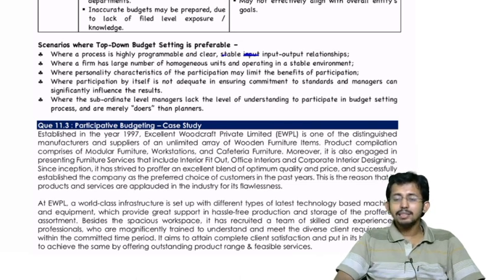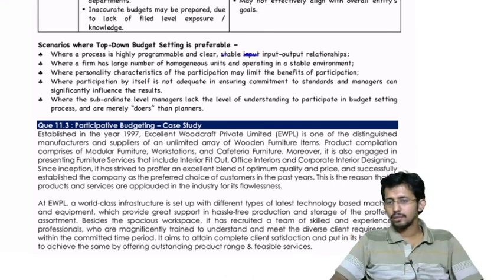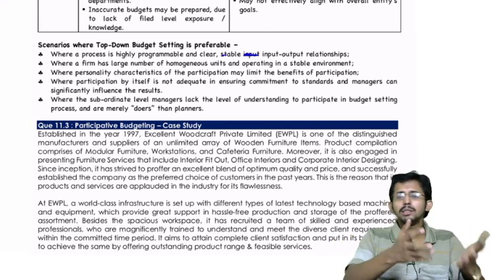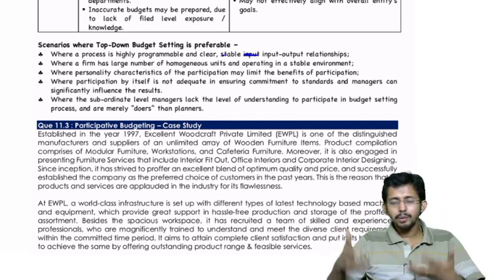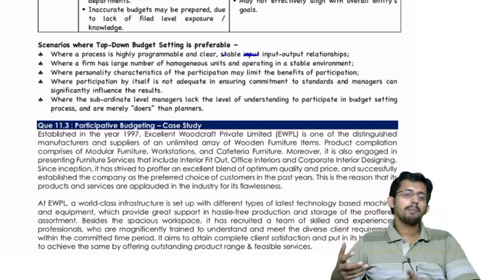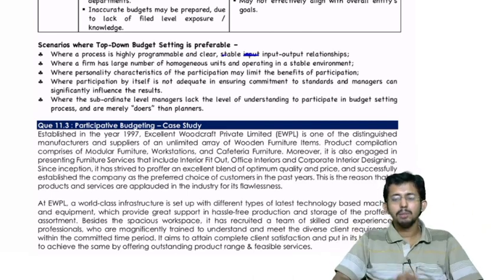Okay, if that is the case, then why do you go for participative budgeting? Anyway, you will have to exercise all controls by supervisors, etc. If that is the case, then why do you ask them to prepare the budget? You yourself prepare the budget, because anyway you have to monitor. So you yourself prepare the budget based on your expertise, and you give it to them and do the monitoring.